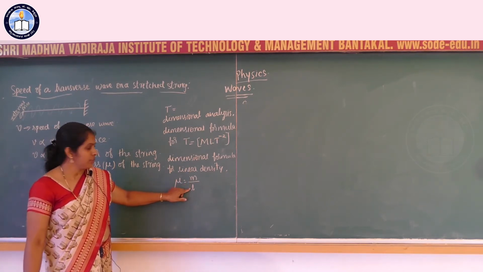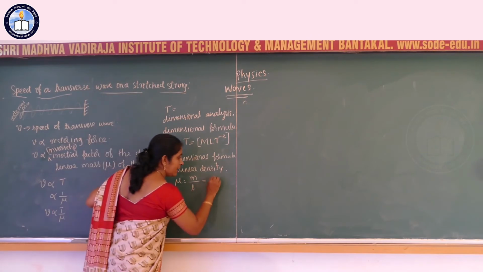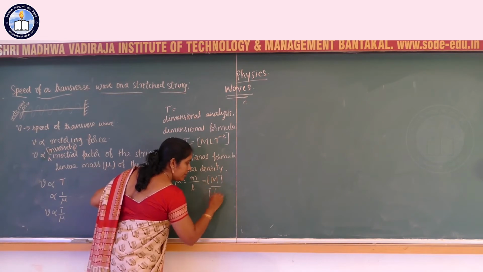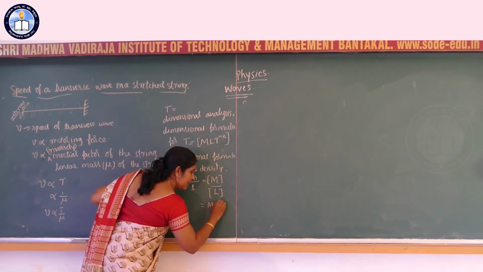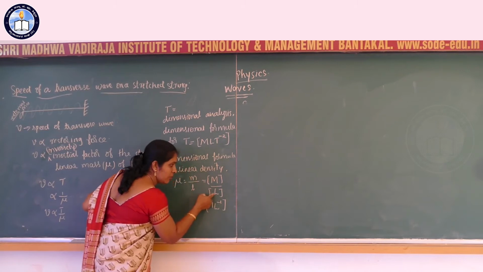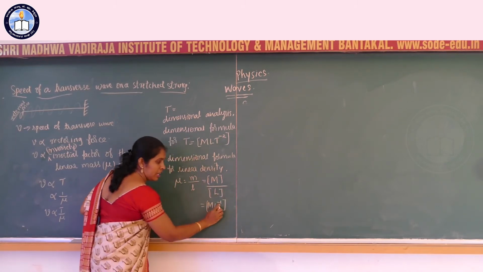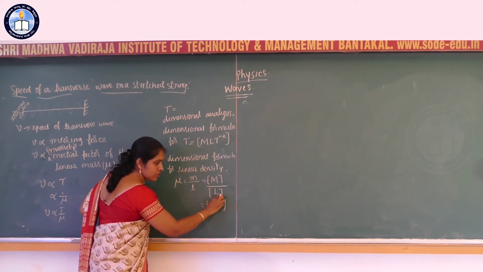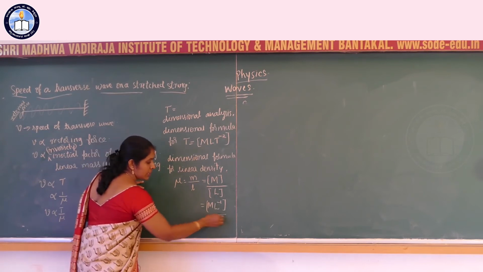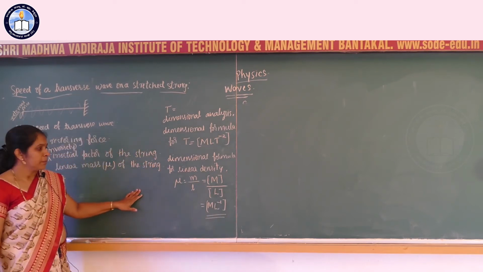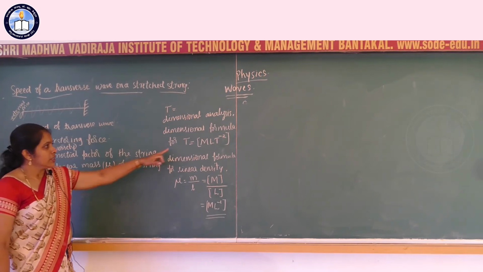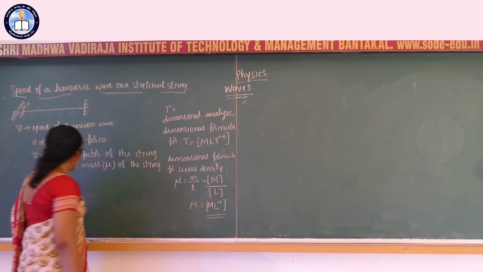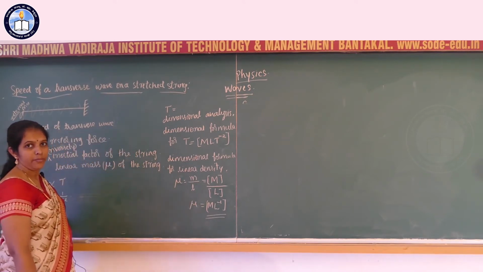Mass per unit length, that is m by L, so the dimensional formula is M L inverse 1. L is in the denominator, when it comes to the numerator its power becomes negative. M L inverse 1 is the dimensional formula for mu. Now, using these two equations, how can we get the equation for V?